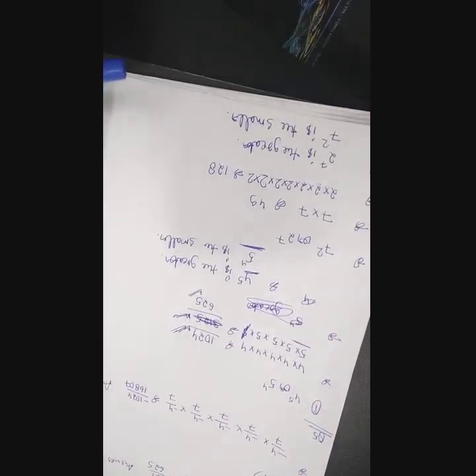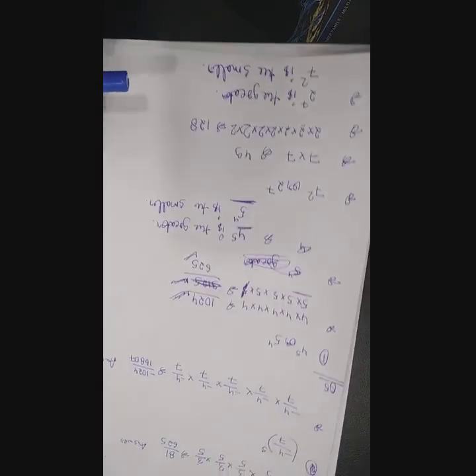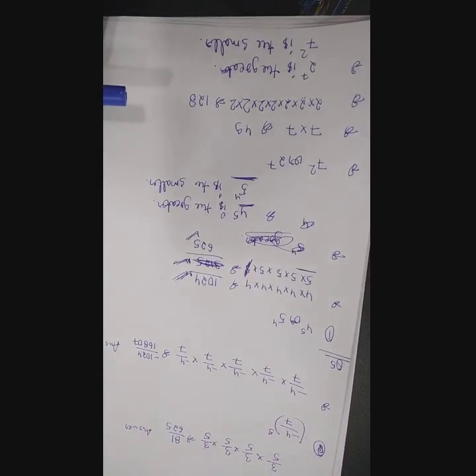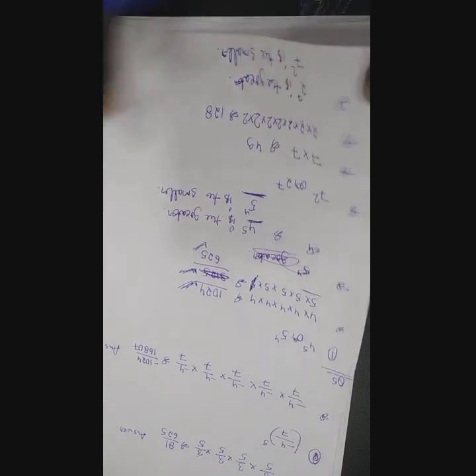This is the solution. Now we are moving on to question number 6. Express each of the following numbers as a product of powers of their prime factors. This is also not as difficult as you might be thinking.